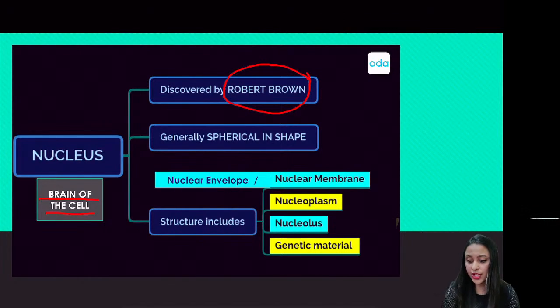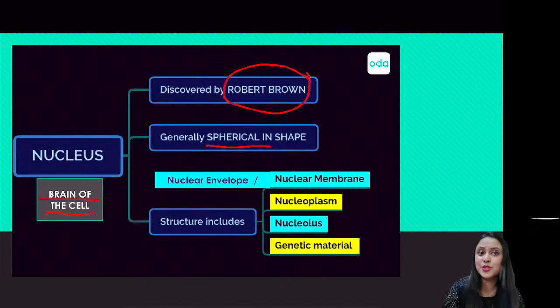Because Robert Hooke was also a scientist who is known for some other inventions. But yes, the nucleus was discovered by Robert Brown and not Robert Hooke. Keep that in mind. Now, the nucleus can come in various shapes. Let's not even go into that. But mostly the generalized shape is a spherical shape. Okay. So a spherical shaped nucleus is what we generally find in a cell.